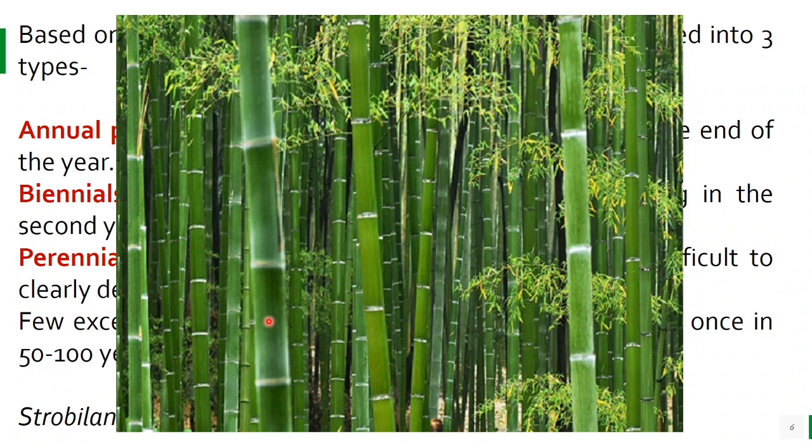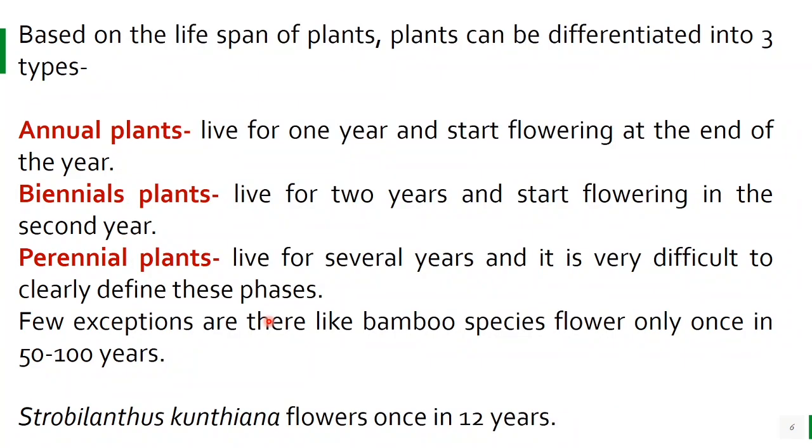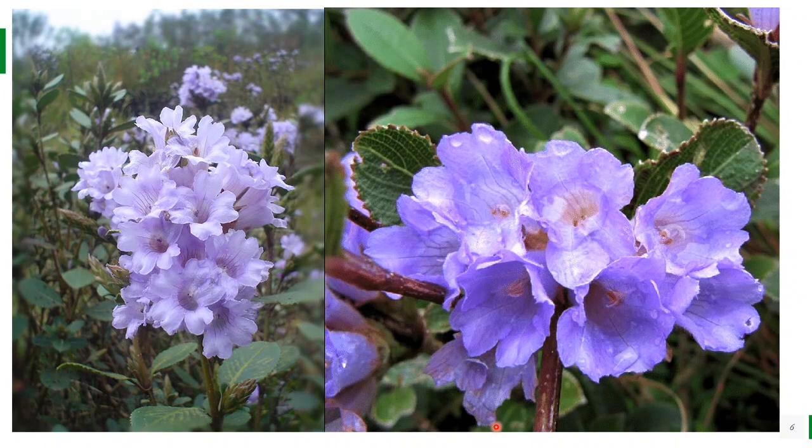flowers. So their vegetative phase can last for 50 years or 80 years or even 100 years. Another example is Strobilanthes kunthiana, which flowers once in 12 years. This is the example of Strobilanthes kunthiana. It flowers every 12 years.